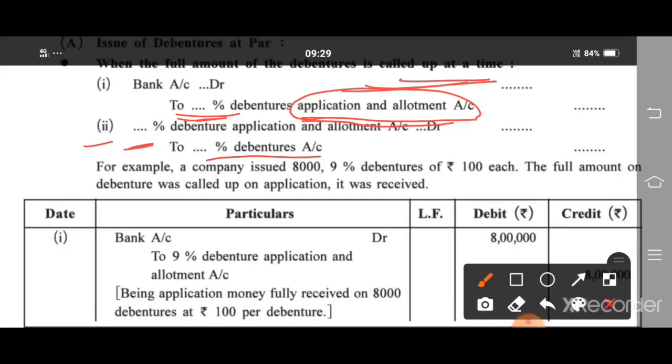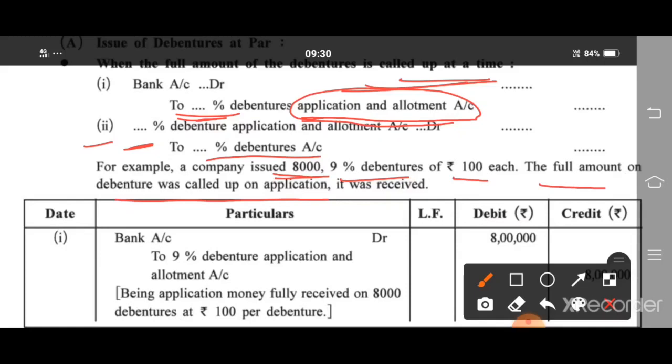Example: a company issued 8,000, 9% debentures of 100 each. Here the full amount on debentures was called up at the time of application. First entry: application money and allotment money comes in the bank.